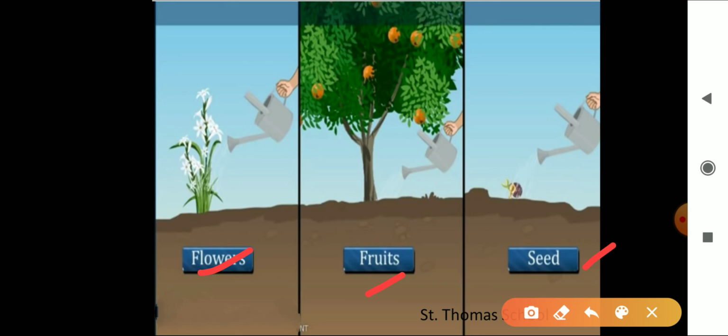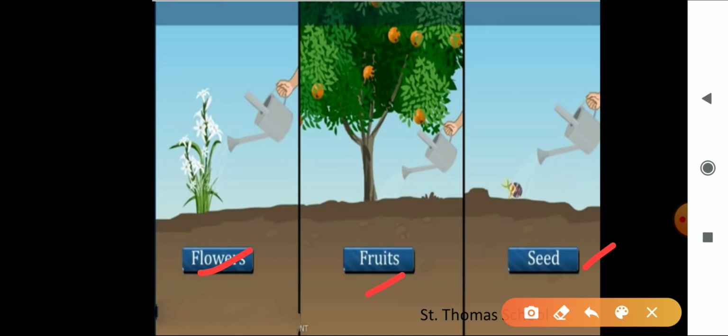Only human beings require water? No. Water is important for the growth and development of plants, flowers, fruits, seeds, and even animals also require water to survive.